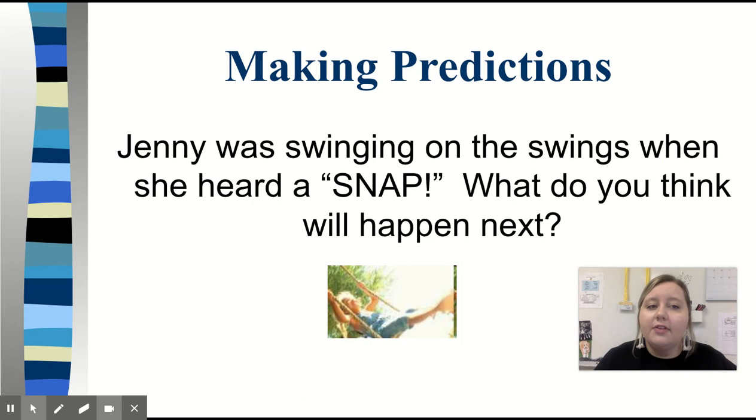Jenny was swinging on the swings when she heard a snap. What do you think will happen next? I predict that Jenny will fall because she heard that loud snap as she was swinging. So I think that snap was probably a break in the swing or a crack of the rope. And I'm going to predict that she will fall next. So notice how when making predictions, you do use the clues, okay, in your passage, in your illustrations, to make a guess on what will happen next.